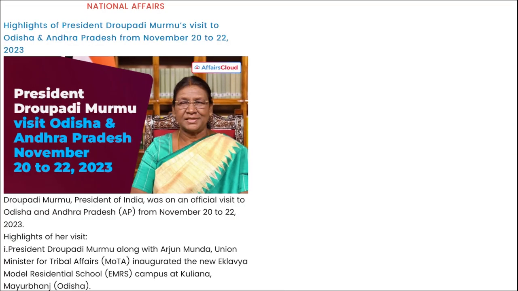So let's start. First, we are discussing national affairs, and in national affairs too, we will be talking about the highlights of President Draupadi Murmu's visit to Odisha and Andhra Pradesh, that was between 20th to 22nd of November. During her visit, remember, President Draupadi Murmu ma'am, along with Arjun Munda, who is our Union Minister of Tribal Affairs, inaugurated the new Eklavya Model Residential Schools campus at Mayurbhanj in Odisha.